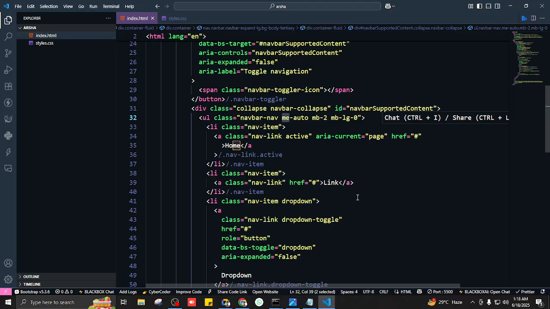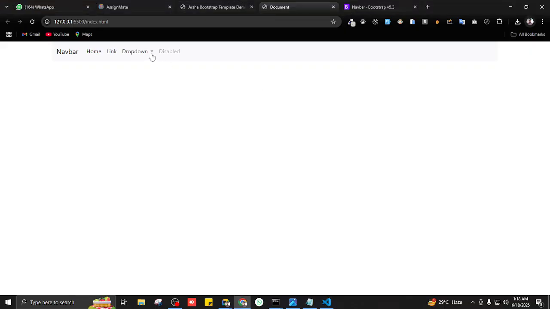Yeah, good. And what about the left and right? Would that be margin end? Yeah, good. So that ME refers to margin end. So what this class is saying is take all of the space and give it to the end. So basically it's taking all the space and giving it to the end.